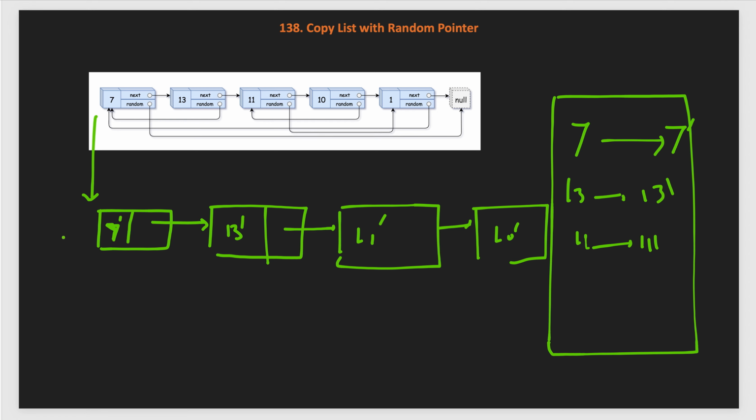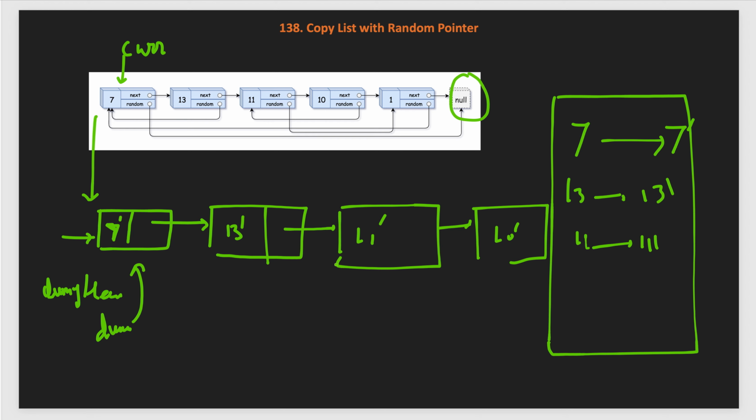As usual, for list problems it is better to use a dummy head, so that we can easily find the head node of the new list. We keep a dummy head here, and its next points to the newly created node, and then we update the next node. Similarly we start from current and update current dot next every iteration, and run this while loop until current reaches null. At that time we terminate. So the first pass is done.